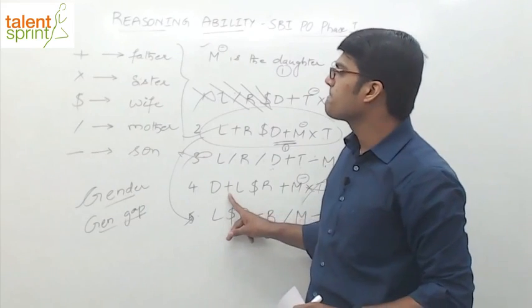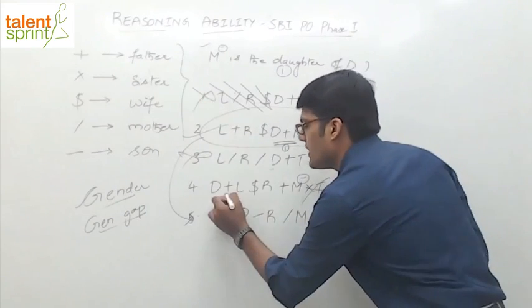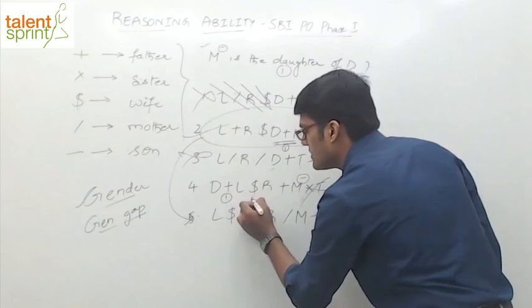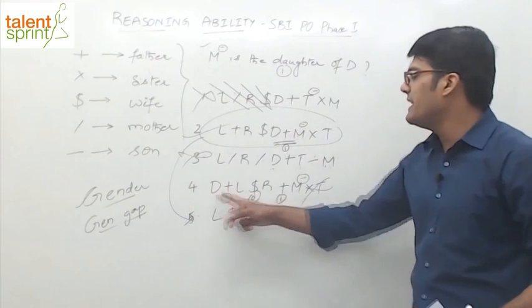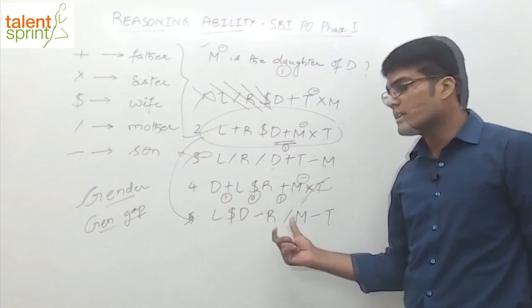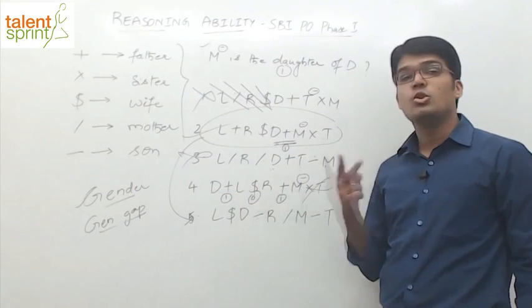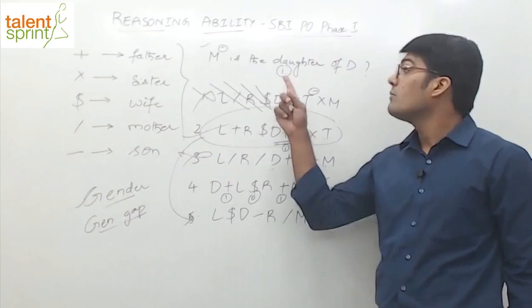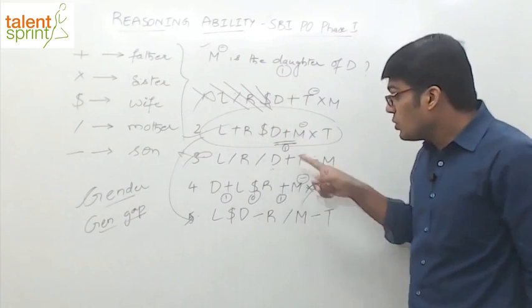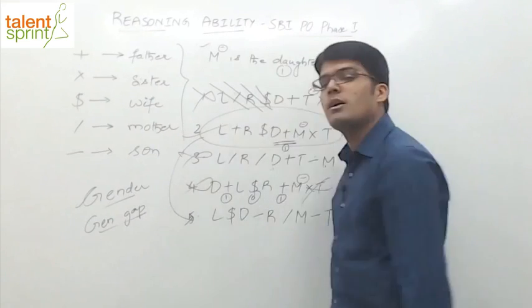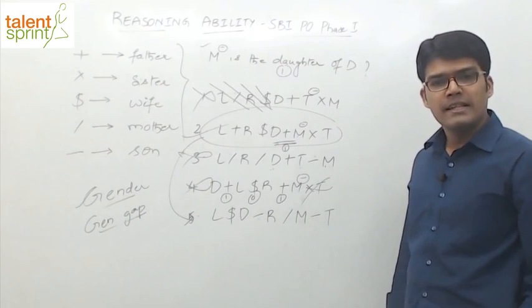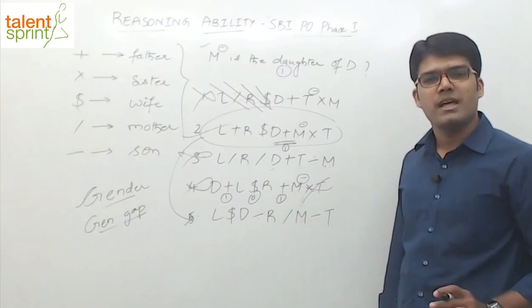Plus means what? Plus means father. So this is 1. $ means what? Wife. So this is 0. Plus means what again? Father. Now if you observe between D and M or from M to D, what's the total gap? 1 plus 0 plus 1, 2. The generation gap is 2. But we are looking for a generation gap of 1. So though the gender is satisfied, the generation gap does not satisfy. Fourth option is eliminated. It is the point. So no need to draw family tree. Just verify from the answer option there.